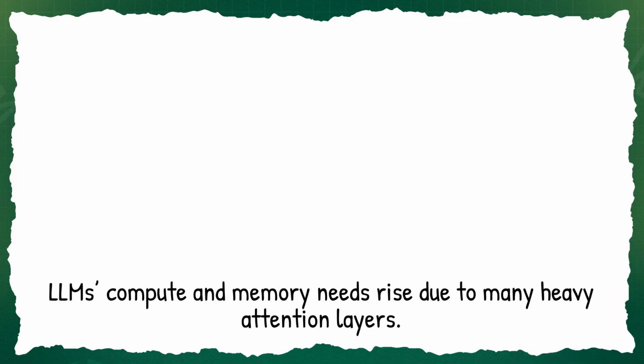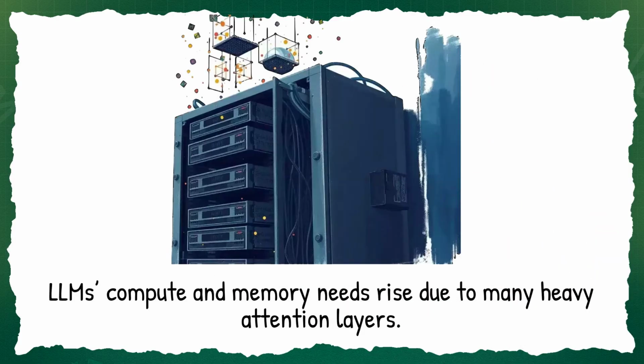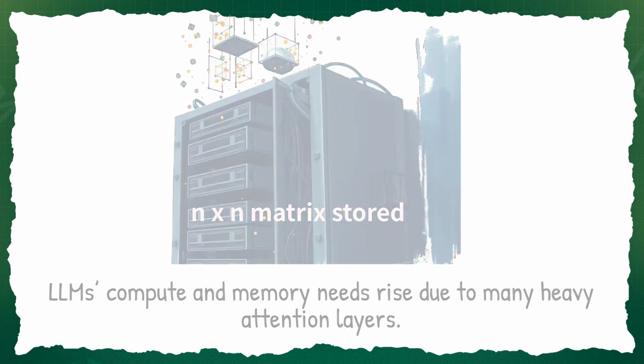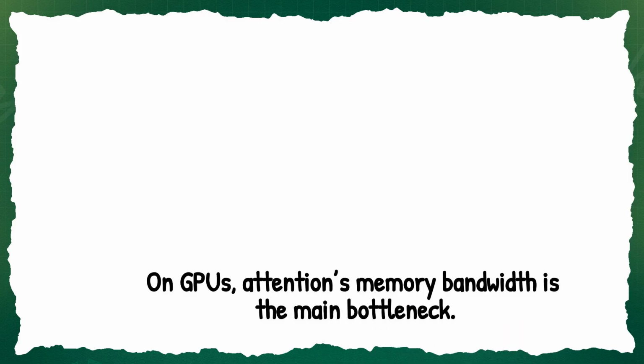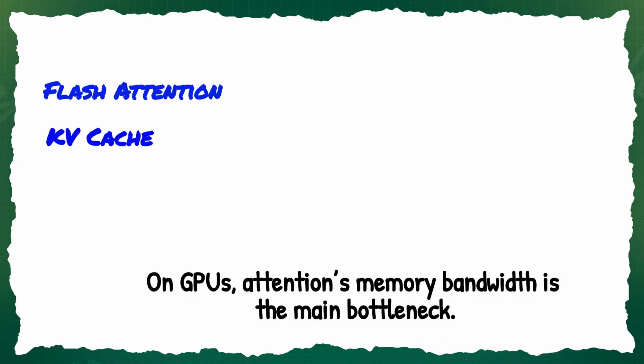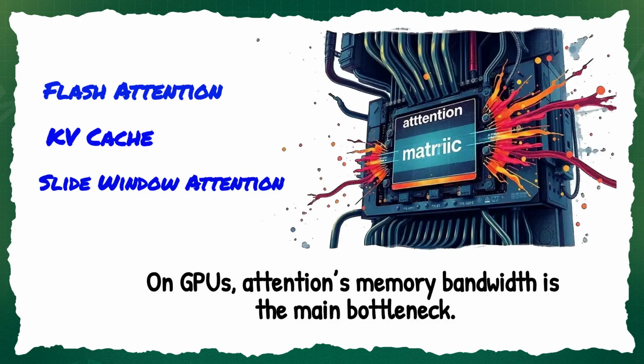Compute versus memory. Here's the key insight. Attention is not just compute heavy, it is memory heavy, because the entire n times n attention matrix must be stored during computation. On GPUs, memory bandwidth becomes the bottleneck, not raw compute. This is why optimizations like flash attention, KV cache, and sliding window attention even exist. They are engineering solutions to this quadratic constraint.